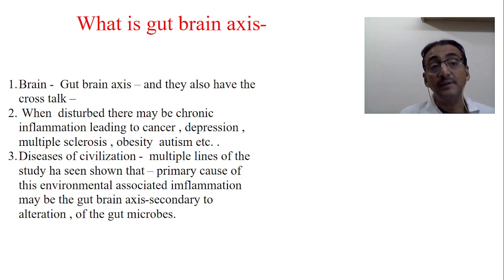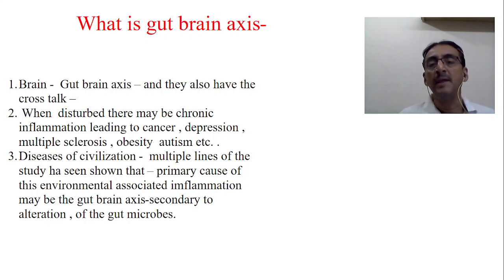Now, diseases of civilization: multiple lines of study have shown that the primary cause of environment-associated inflammation may be a disturbed gut-brain axis, secondary to alteration of the gut microbes. This is another important study. Our food habits have changed, and we are not taking probiotics, prebiotics, and so on.